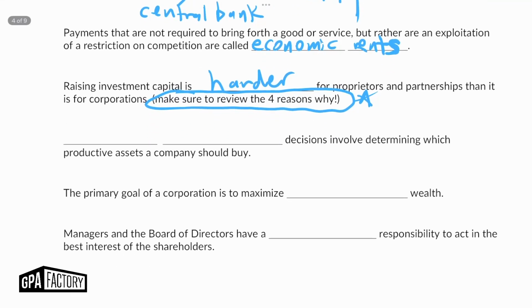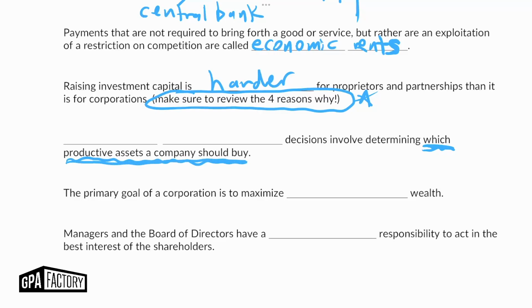Okay. Blank decisions involve determining which productive assets a company should buy. So remember, managers have 3 primary ways that they engage in decision making. And those types of decision making are capital budgeting decisions, capital structure decisions, and working capital decisions. And this one, to decide which productive assets we should buy, we can think about our own lives.